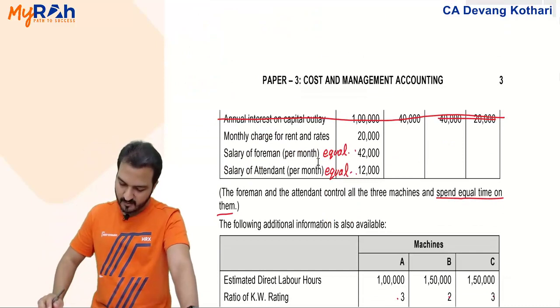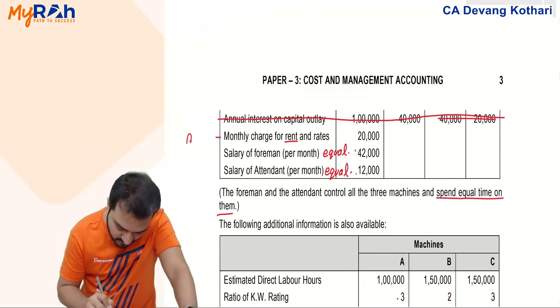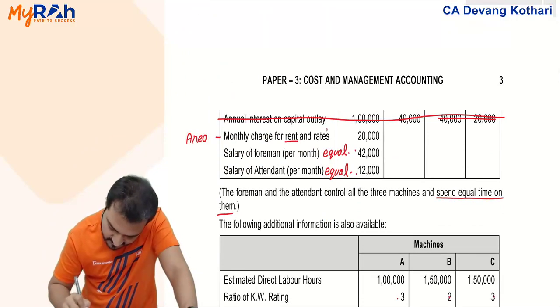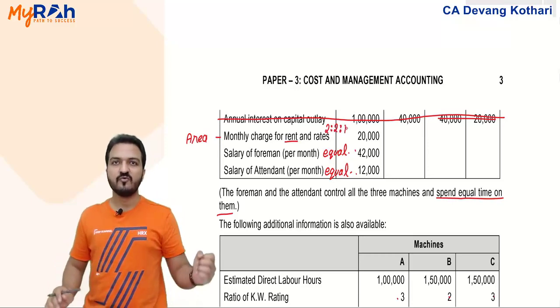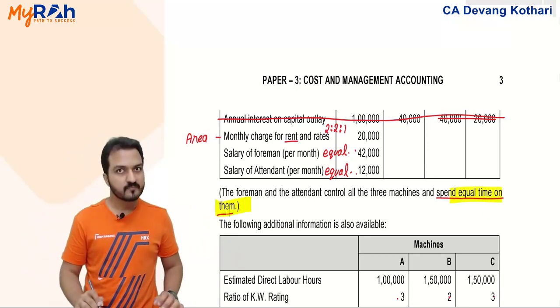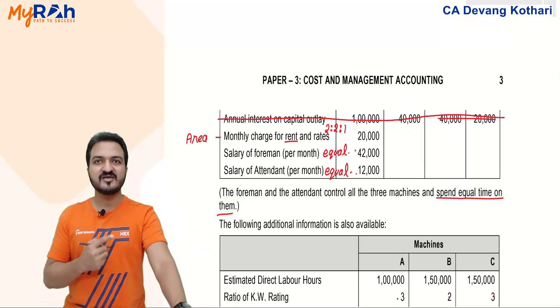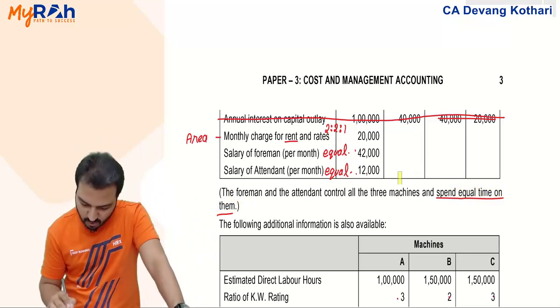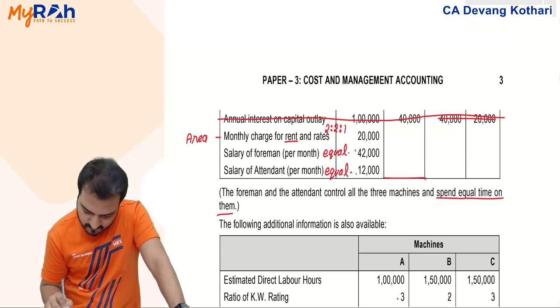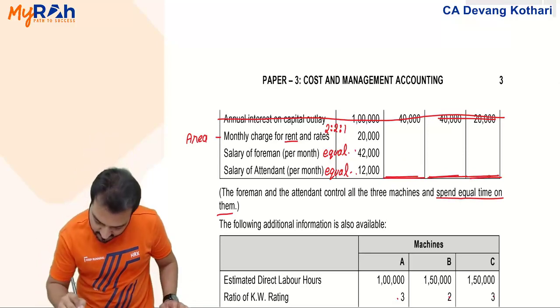Building maintenance expense done. Interest cost is ignored, we already discussed that. And rent should also be based on area, that is again 2:2:1. Foreman and attendant is distributed equally, that is already given over here. So all you have to do is distribute all items of cost according to the ratio which I mentioned here. Then you get the total cost of each machine, and that total cost will be divided by, I'll show that here.